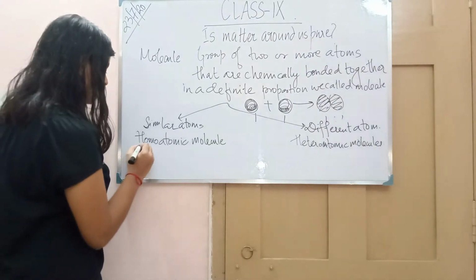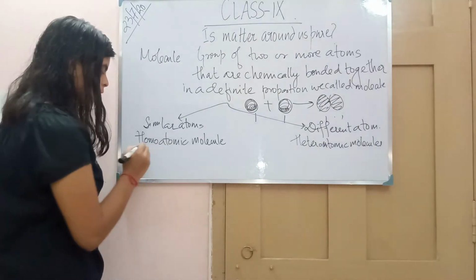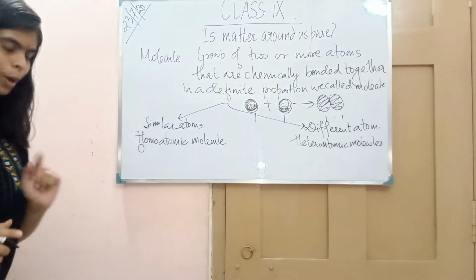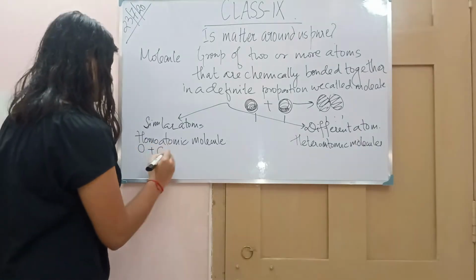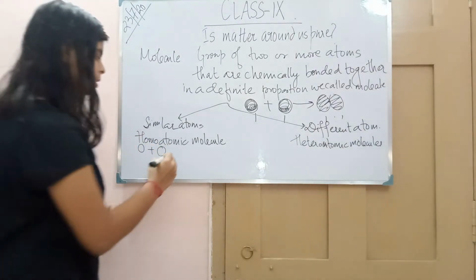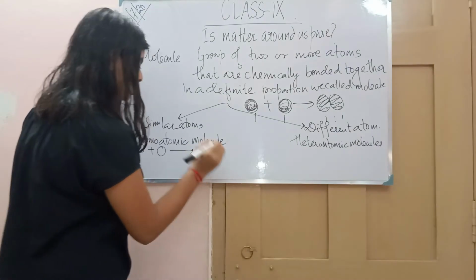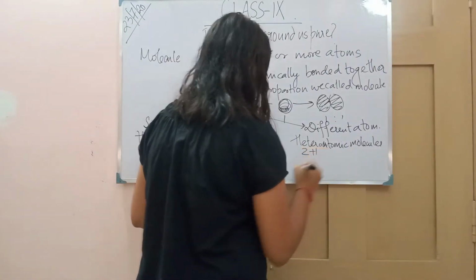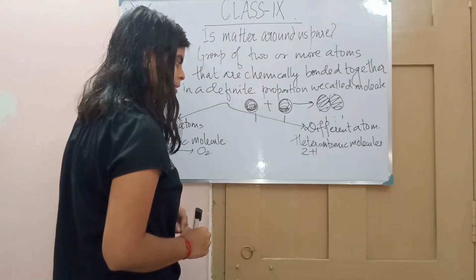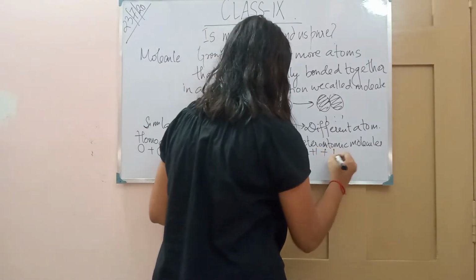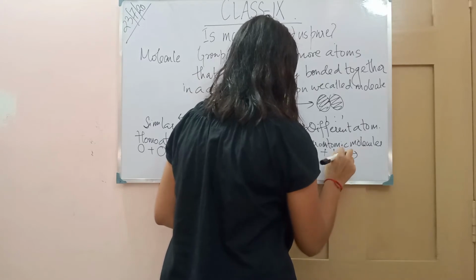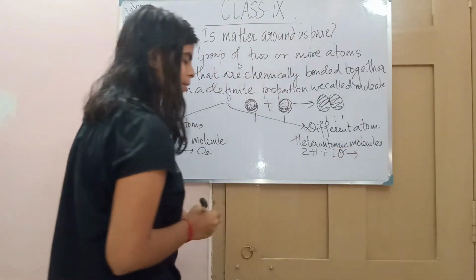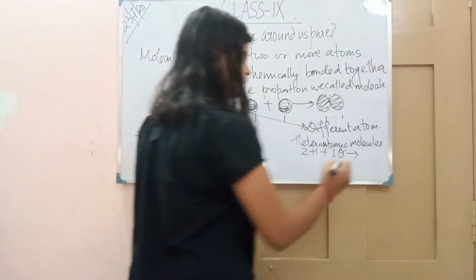Now the example of this: suppose taking an oxygen atom, one atom, and another atom of oxygen, and they are combining. What are they giving? O2. Similarly, here 2 hydrogen plus 1 oxygen. What is it giving? H2O.